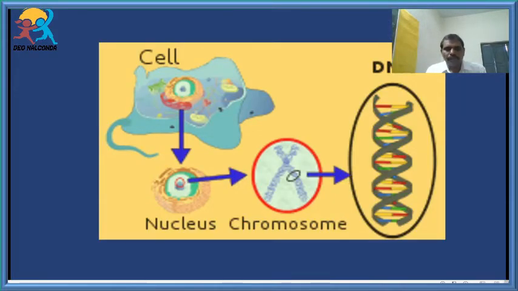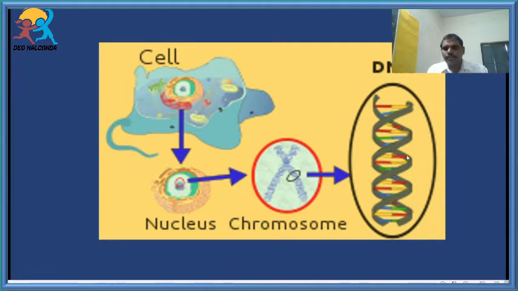Students, you have clearly studied in the ninth class. In the first chapter we have explained about the cell structure. Inside the cytoplasm of the cell, what is present here? Nucleus. Now this is the nucleus. Inside the nucleus, the specific structure is there. We are calling it a chromosome. This chromosome is made up of a double helical structure, which we are calling a DNA.